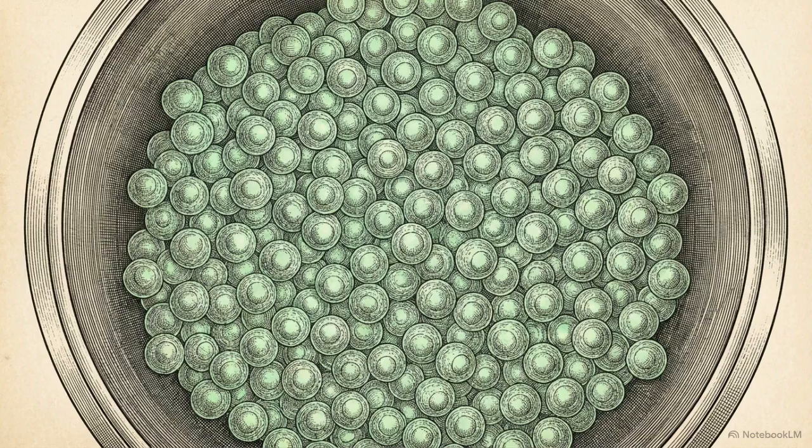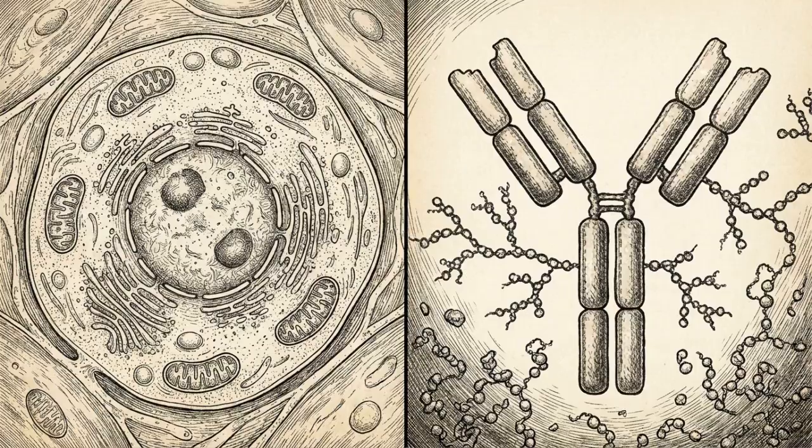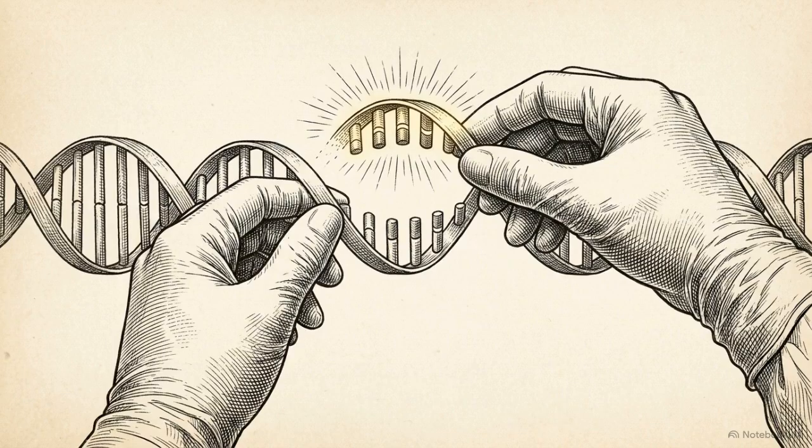The industry relies heavily on Chinese hamster ovary, or CHO cells, to mass produce these therapeutics. However, a native hamster cell is optimized for its survival, not for synthesizing optimized human immune proteins. To reliably match the rigorous CQAs of a human biologic, engineers have to aggressively reprogram the cell's metabolism.